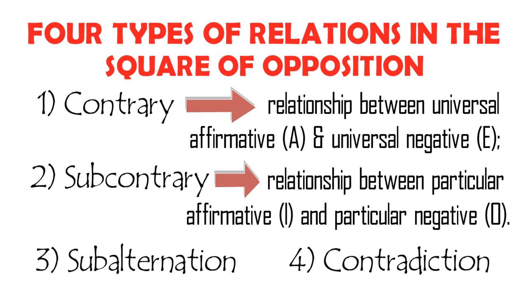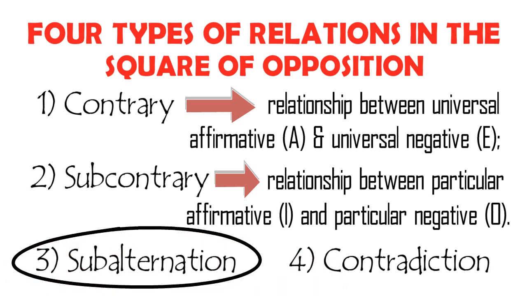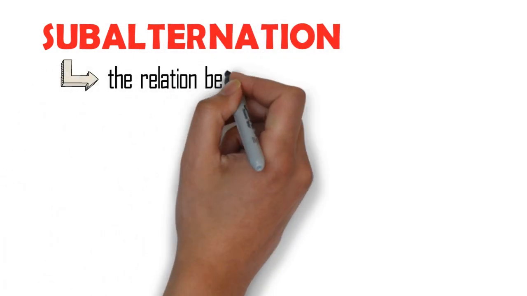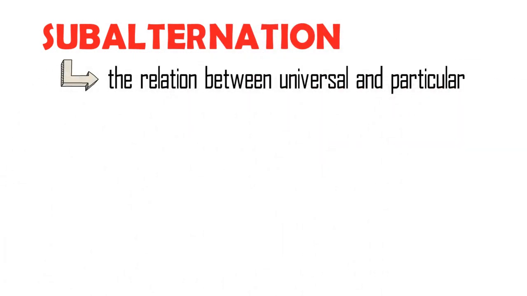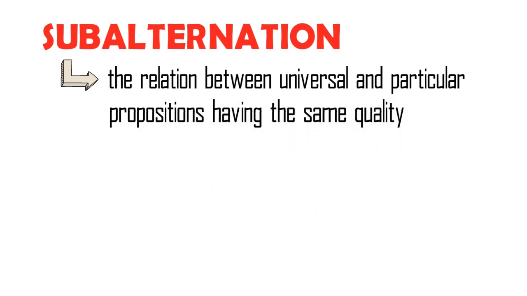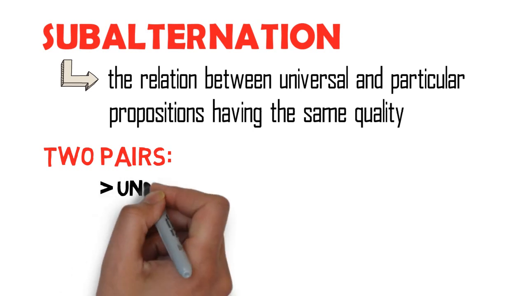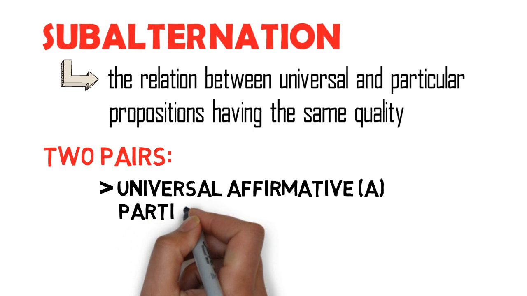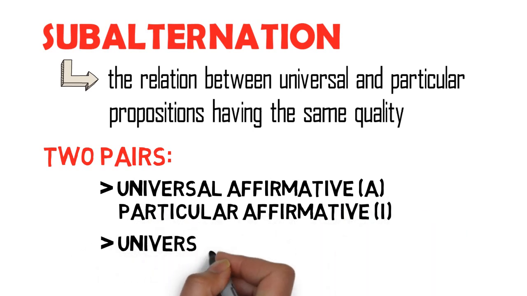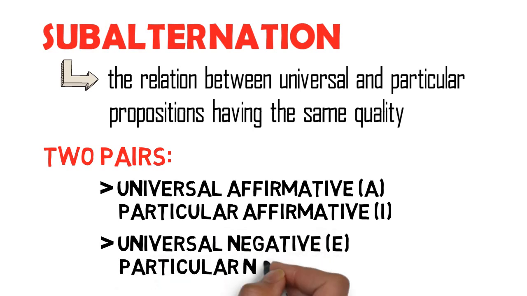Now let's talk about subalternation. Subalternation is the relation between universal and particular propositions having the same quality. Hence, there are two pairs in subalternation, namely, universal affirmative to particular affirmative propositions and universal negative to particular negative propositions. Here are some examples.